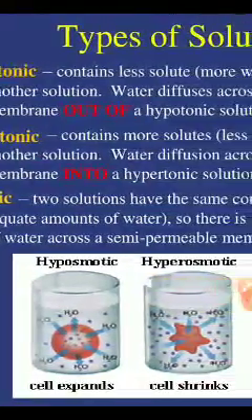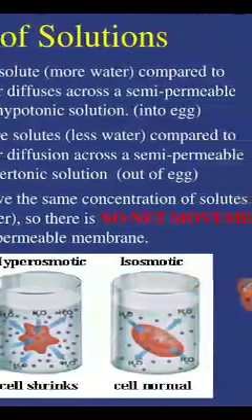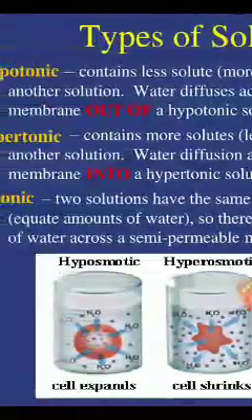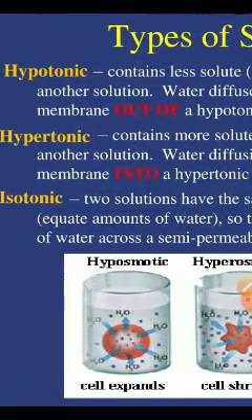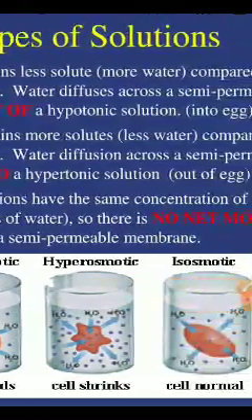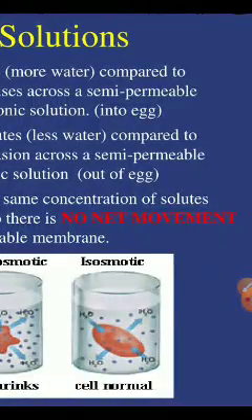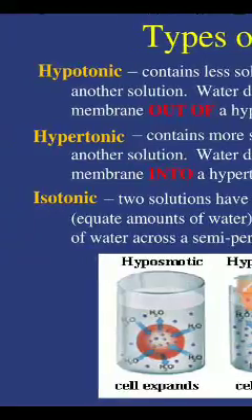If any solution contains more solute and less water, that will be called hypertonic. And if both solutions have the same concentration, that will be called isotonic.